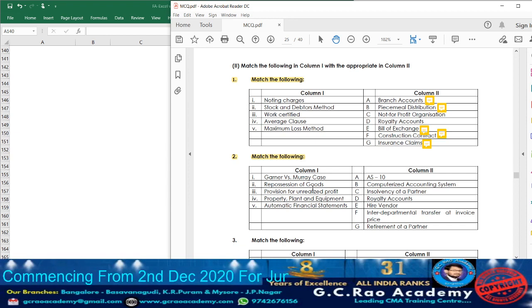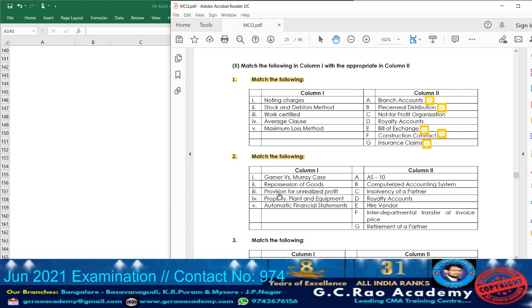Okay. Next point number 2, repossession of goods. Where we come across this repossession of goods? In hire purchase. If the hire purchaser is making default in the payment of installment amount, in that situation the hire seller will have all the rights to repossess back the goods.